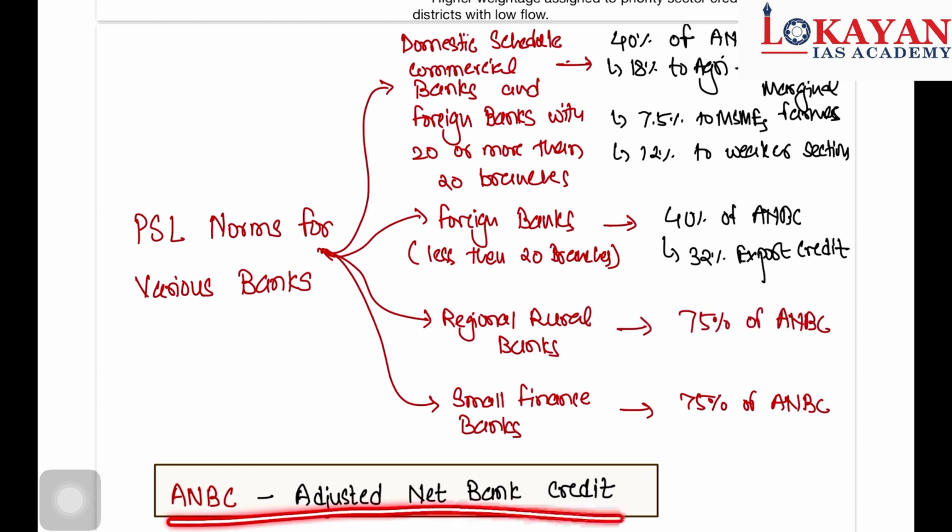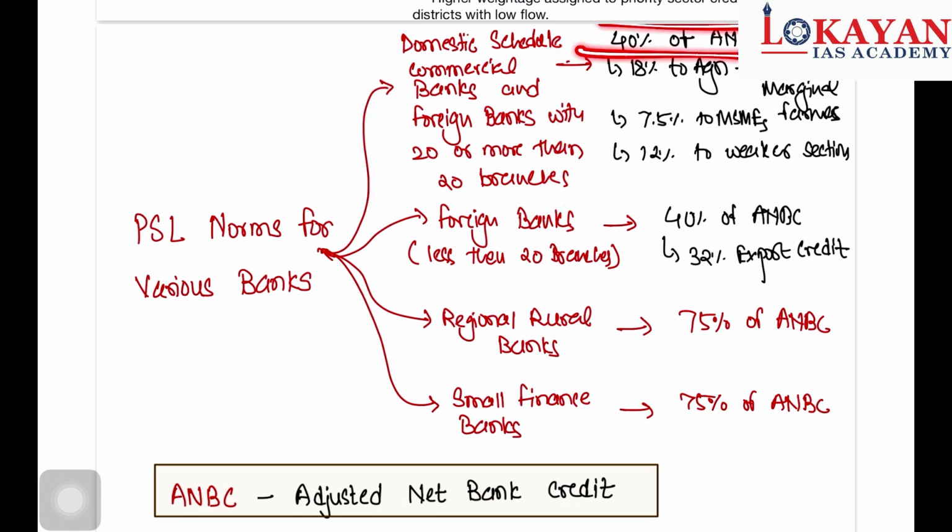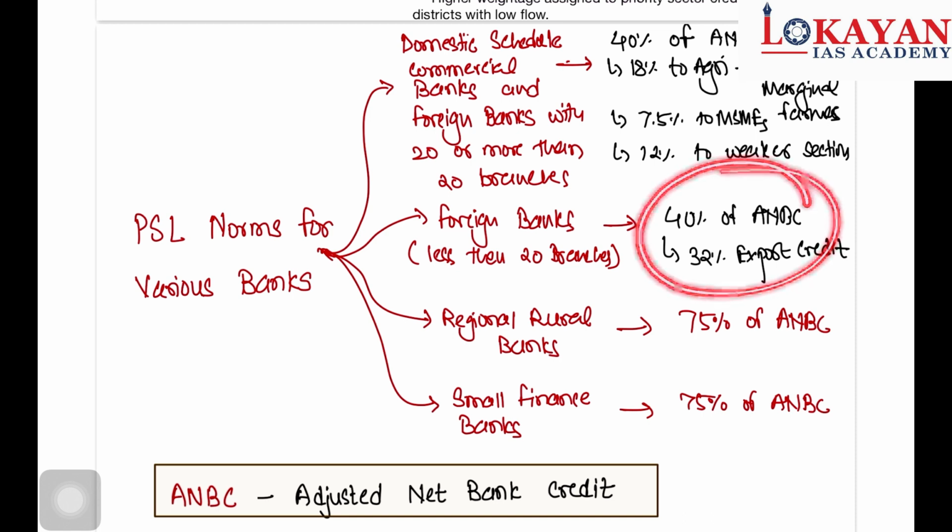What is ANBC, adjusted net bank credit? So 40% of ANBC. For domestic scheduled commercial banks and foreign banks with 20 or more branches, we have 40% priority sector lending, and minimum 18% is to agriculture and 8% to small and marginal farmers. Then foreign banks with less than 20 branches, 40% of ANBC, and out of 40%, 32% is for export credit. Focus here, very important.